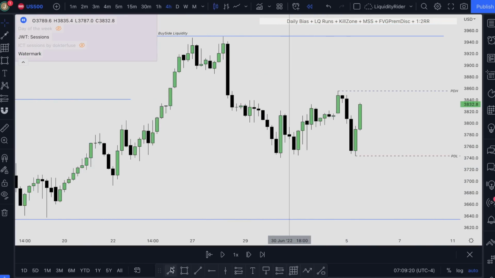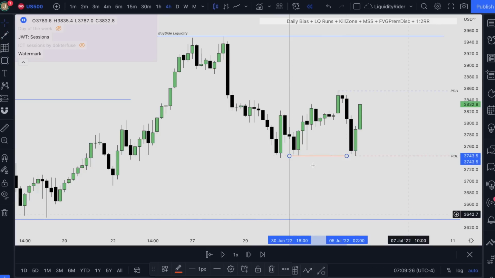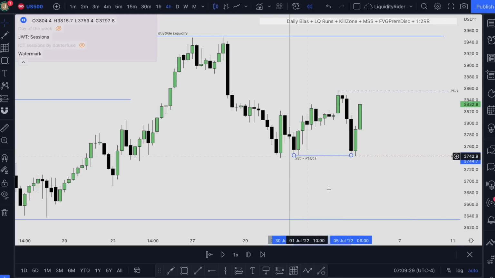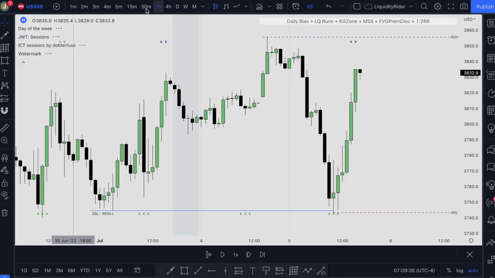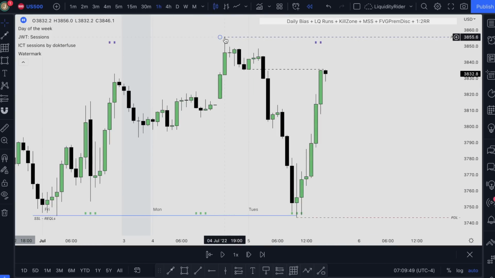Looking at the lower time frame, we can clearly see that our sell side liquidity has been taken. This is our relatively equal lows, and price had a very big reaction from this point. Since this is the end of the trading day, we want to move forward to the next trading day. But we need to keep in mind our previous daily high and previous daily low as our reference points.